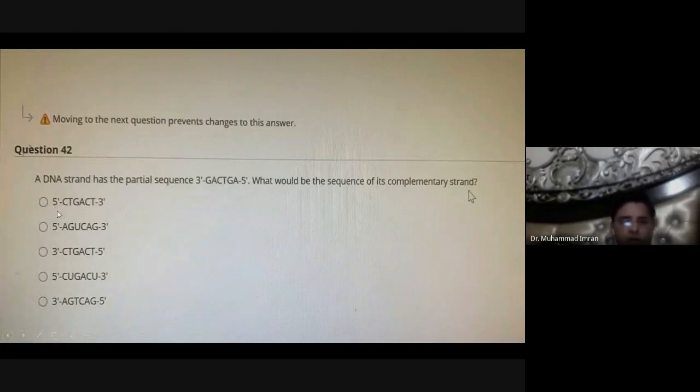So this is CTGACT. A always combines with T. So the first is the correct one.